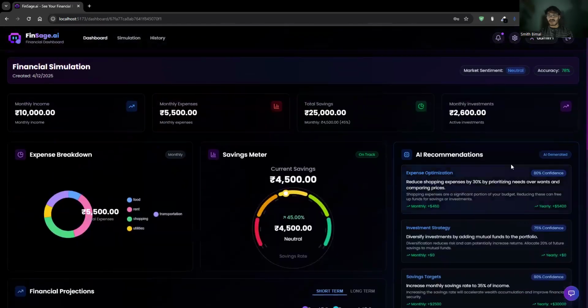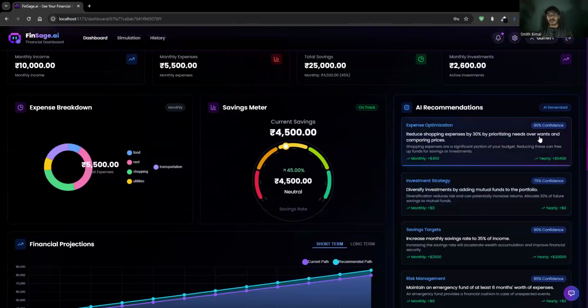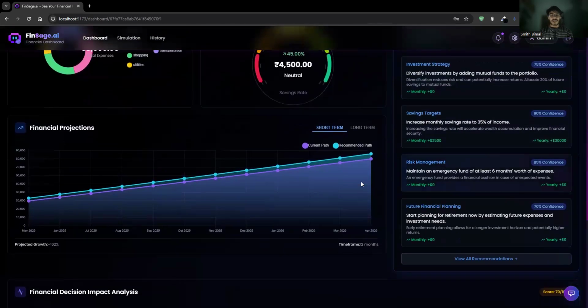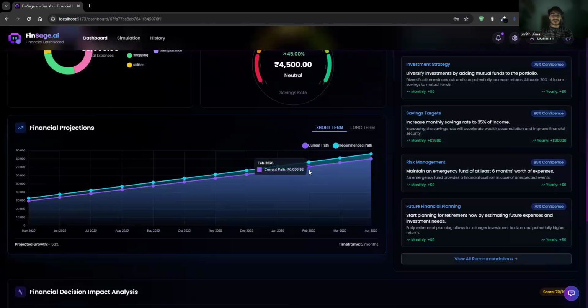For the convenience of the user, we have mentioned the accuracy. It means how accurate the actual data will be if the user plans according to the AI plan. You can see here the overall accuracy is 78%, and for this particular recommendation the accuracy is 80%. Below that, we have a chart showing the long-term and short-term data. The purple line shows the current path, meaning the current investment strategies I am following, and the blue line shows the saving plan which the AI is generating.